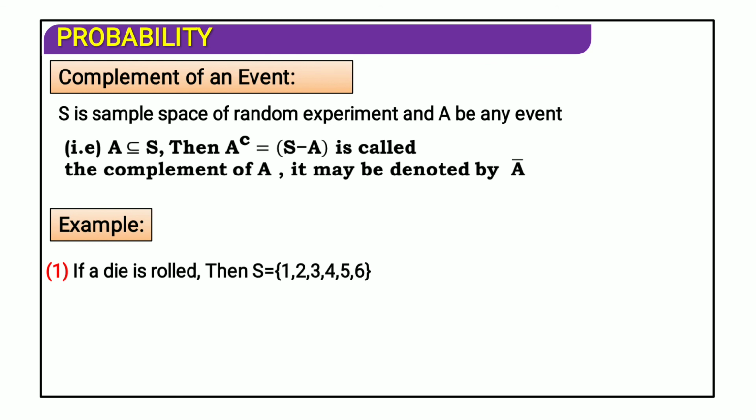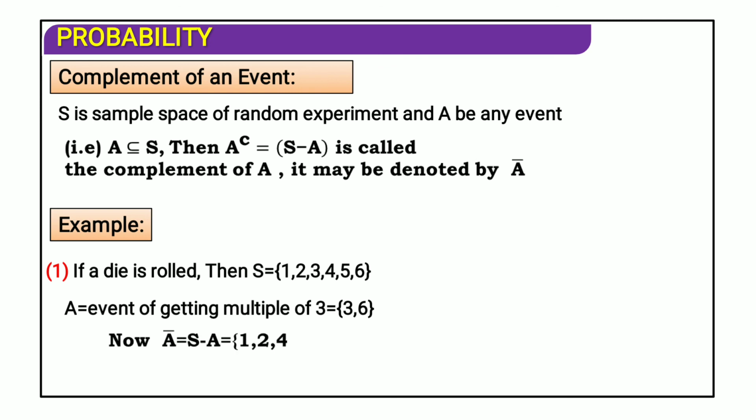If a die is rolled, S equals {1, 2, 3, 4, 5, 6}, and A is the event of getting a multiple of 3, then A complement is the sample space minus {3, 6}. Remove these. Whatever I get after this, {1, 2, 4, 5}, is my A complement.